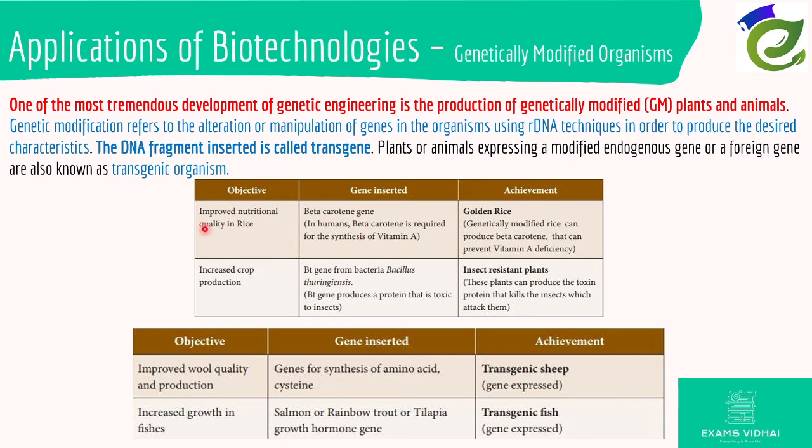So let's take one of the objectives: improve nutritional quality of rice. What we insert is the beta carotene gene, which is required for synthesis of vitamin A. So golden rice is given the transgene of beta carotene, which helps people with vitamin A deficiency. If you want to increase crop production, we take a gene from Bacillus thuringiensis, a bacteria basically, which also increases the